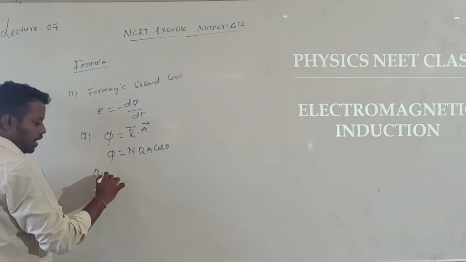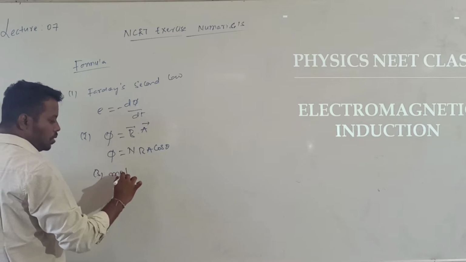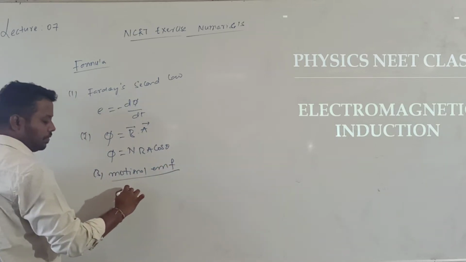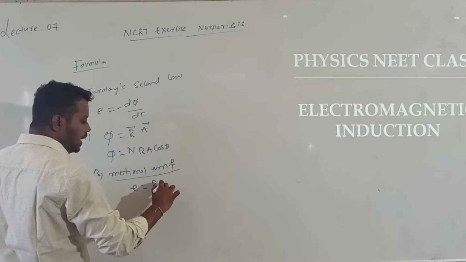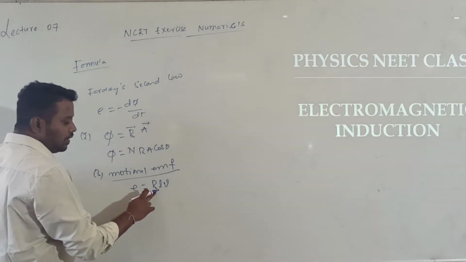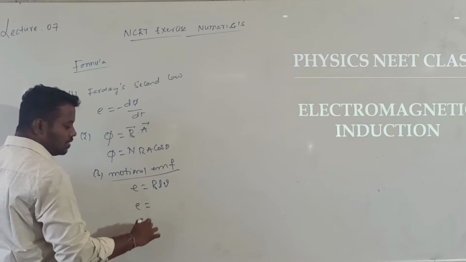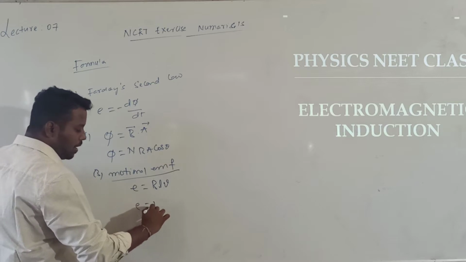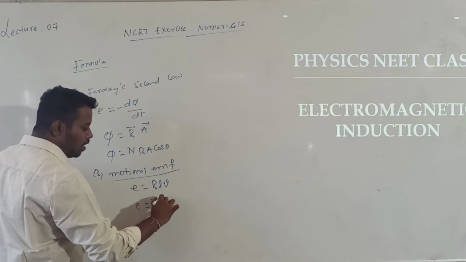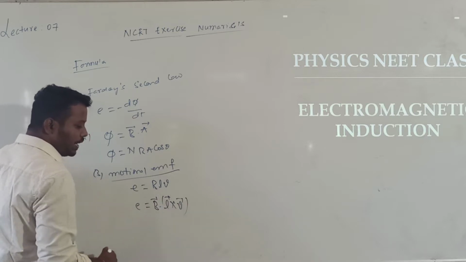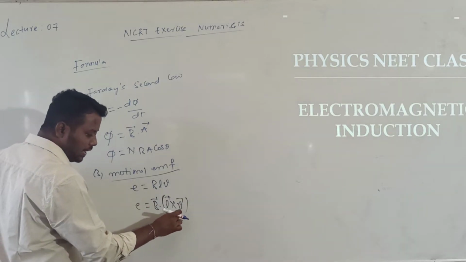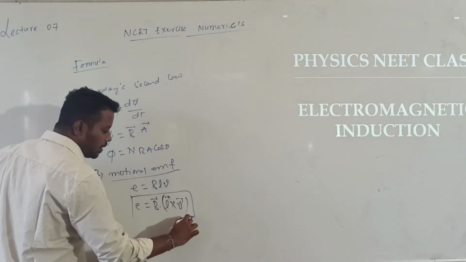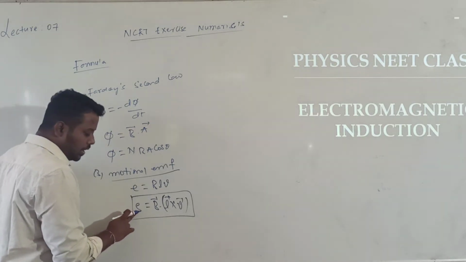Then the third formula is the expression for motional EMF. This motional EMF is given by E is equal to B into L into V, when L and V are perpendicular. This can also be written as E is equal to B bar dot L bar cross V bar. In vector form, the cross product of two vectors is a vector, and if that vector has a dot product with B bar, that gives a scalar.